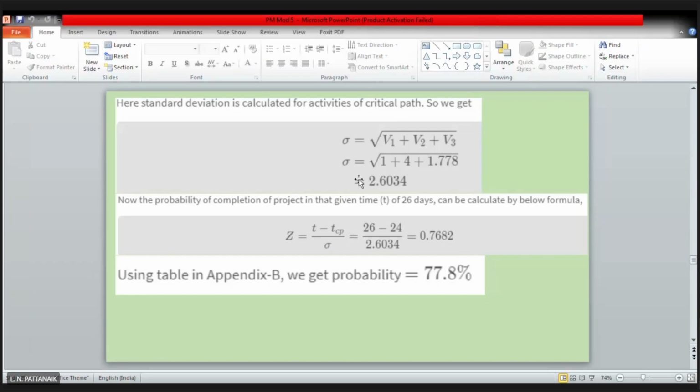So here I am emphasizing that see, PERT is basically a kind of probabilistic approach where you are not sure about the time. You do not want to take a deterministic time for every activity, so how are you handling this? For every activity you take 3 time estimates, and because it is following beta distribution you are finding the mean time for each activity and variance or standard deviation for each activity.